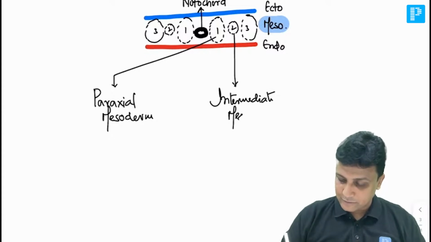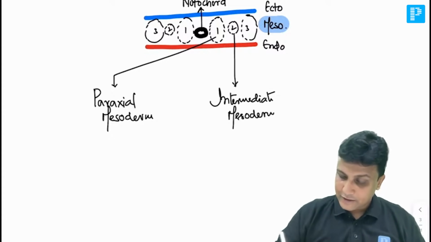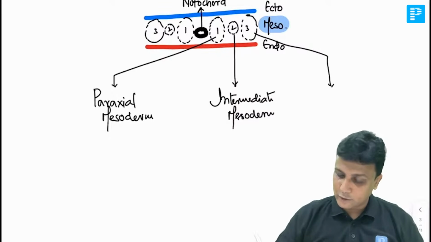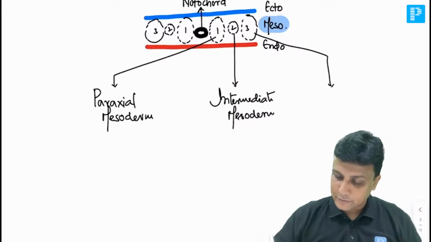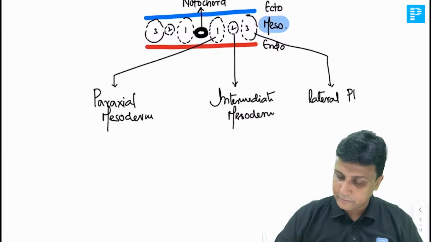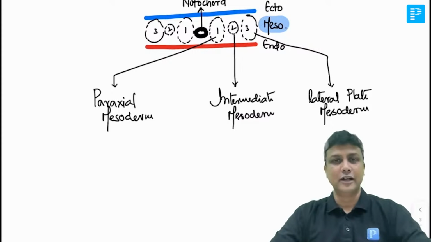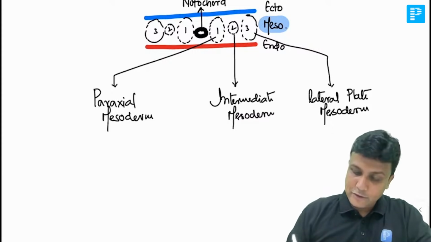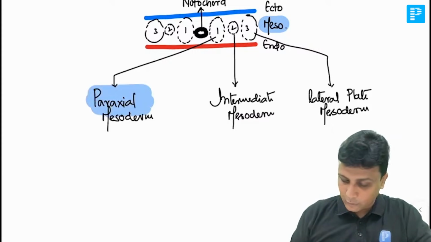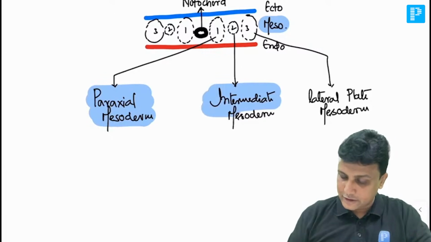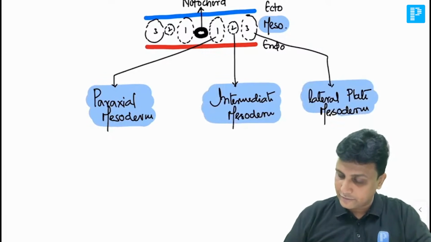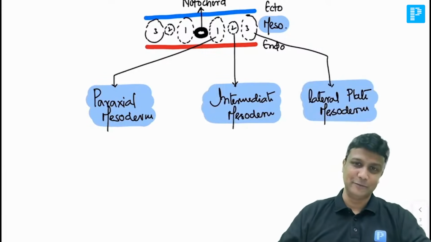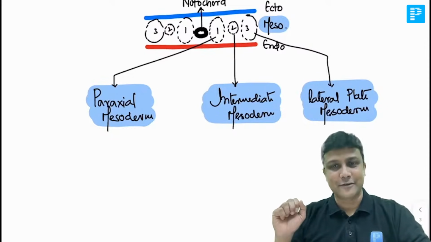And similarly, number three here will be the lateral plate mesoderm. So intra-embryonic mesoderm is actually divided into three categories here. Number one, paraxial mesoderm. Number two, intermediate mesoderm. And number three, lateral plate mesoderm.